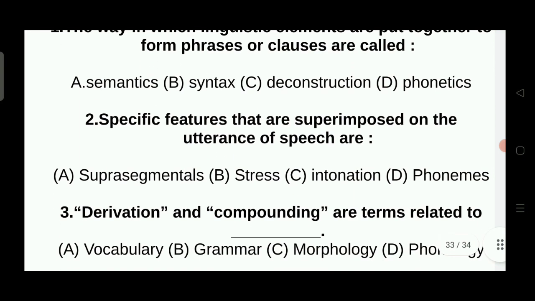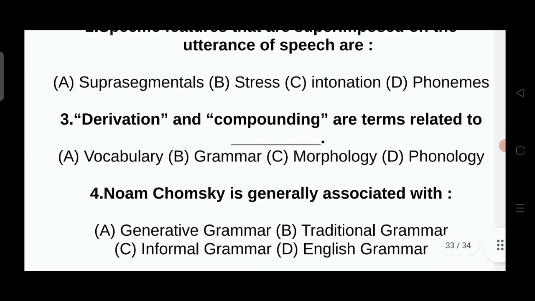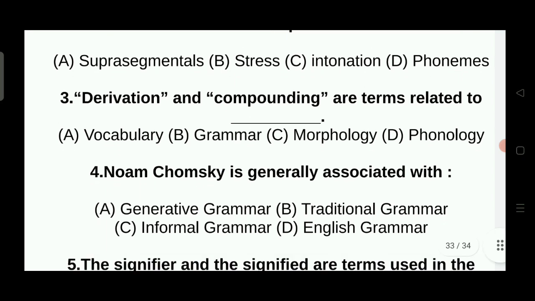Third question: derivation and compounding are terms related to vocabulary, grammar, morphology, phonology. The correct answer is morphology. Fourth question: Noam Chomsky is generally associated with generative grammar, traditional grammar, informal grammar, English grammar. The right answer is generative grammar.